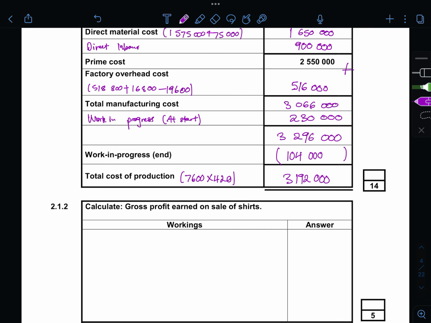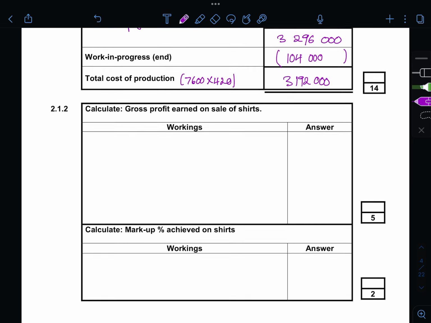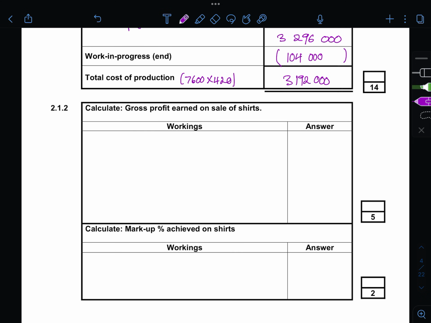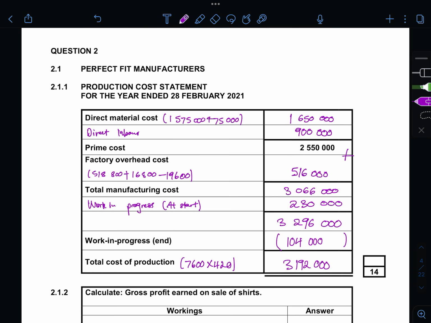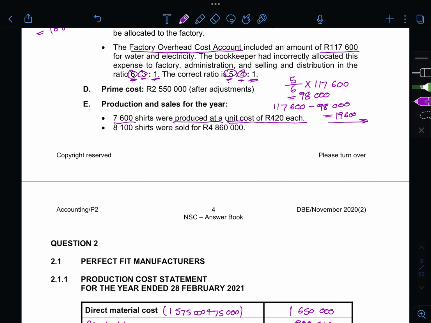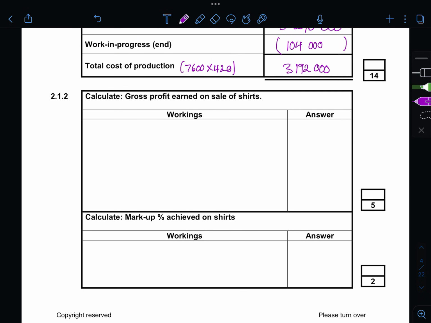All right. And then we're moving on to 2.1.2. It says calculate gross profit earned on sale of shirts. Our information says 8,100 shirts were sold for 4,860,000. So our sales are 4,860,000.